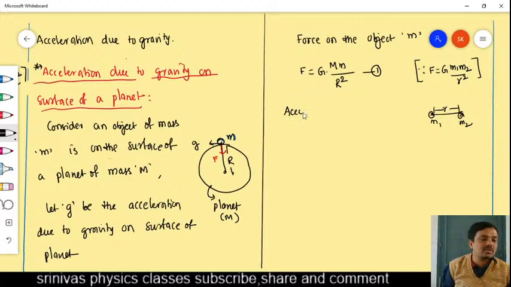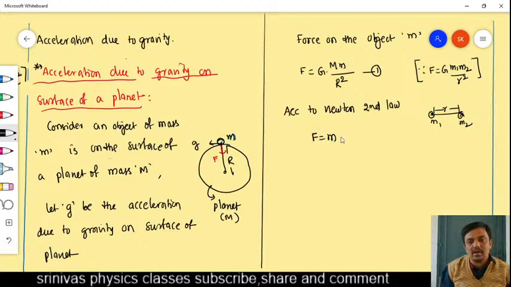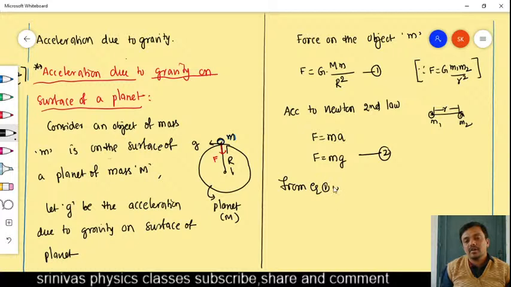What is Newton's second law? What is the formula for the force in Newton's second law? Can you tell? Yes, the force formula we can also write as mass into acceleration. The object is small m and the acceleration is a. But here we know the acceleration due to gravity on the surface of Earth is g. We write here mg. Okay, and from equations 1 and 2, both are for the force only. Then we write mg is equal to G into capital M small m by r square.